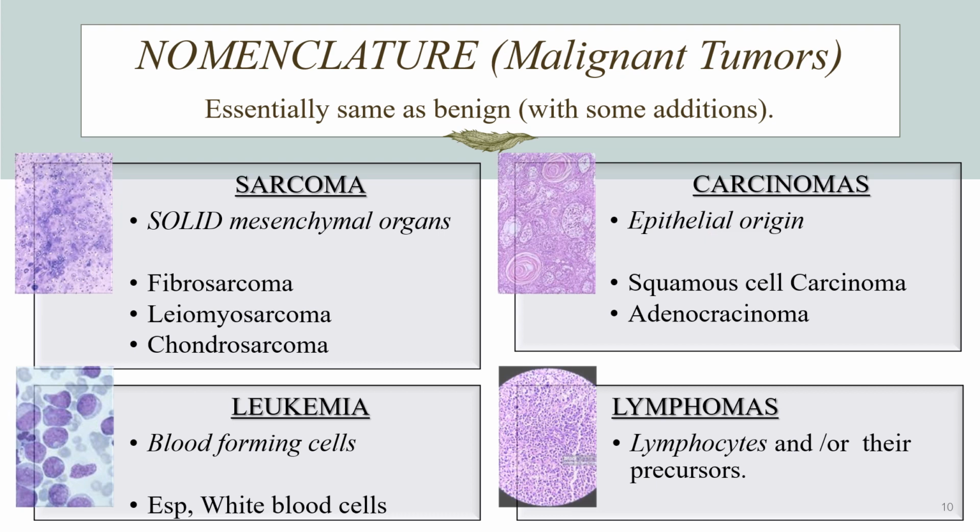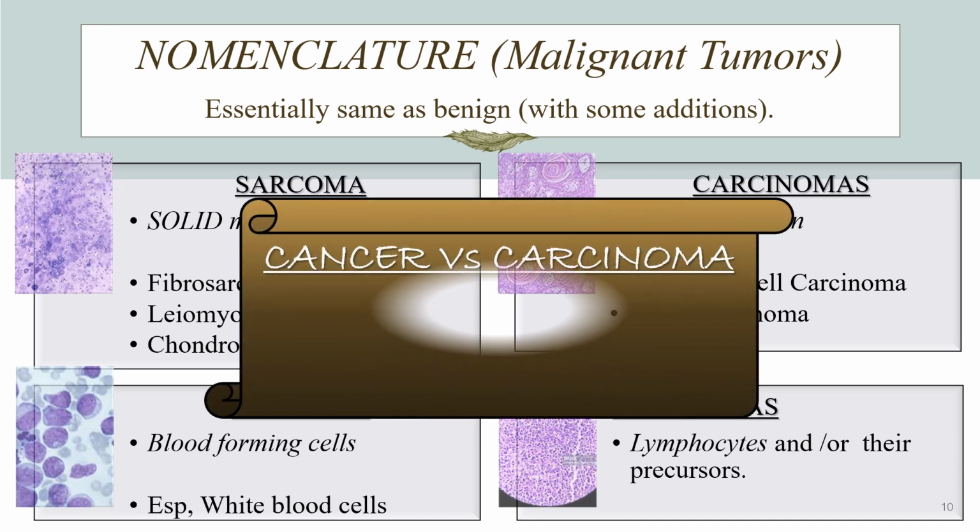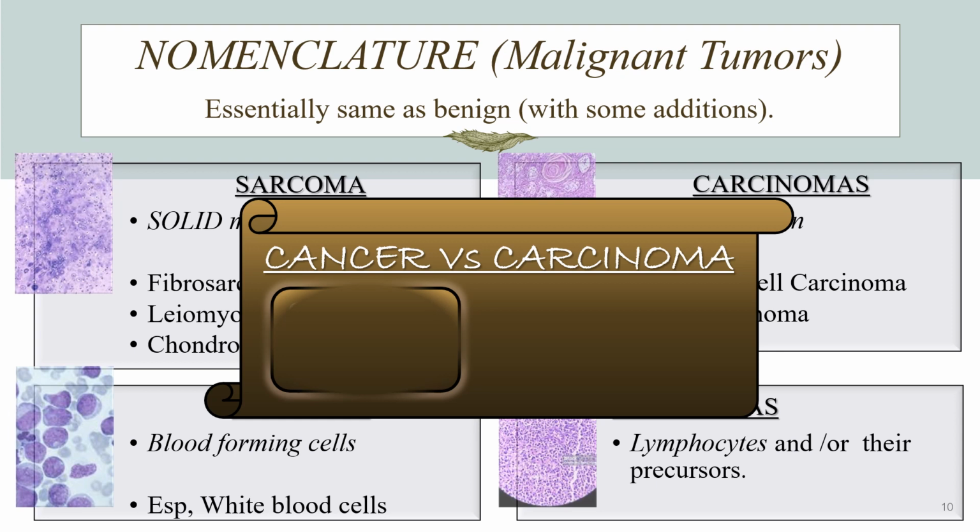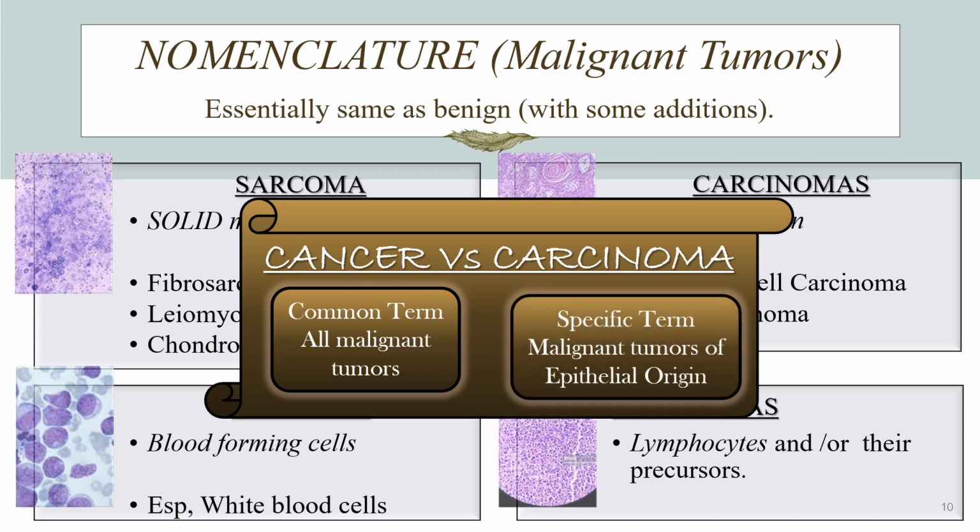Now, here it is very important for us to understand the difference between the terms cancer and carcinoma. Cancer is a common term which is used for all malignant tumors, whereas carcinoma is a specific term which is used for malignant tumors of epithelial origin.